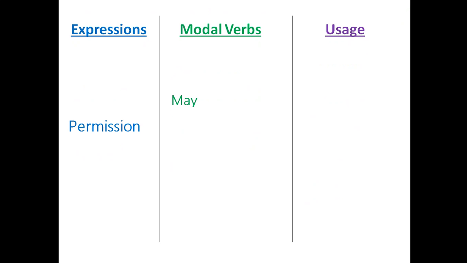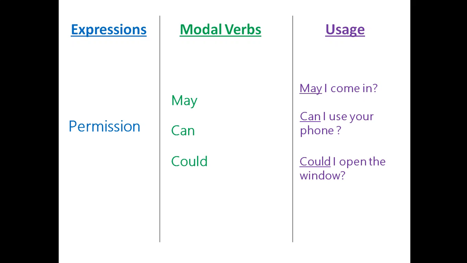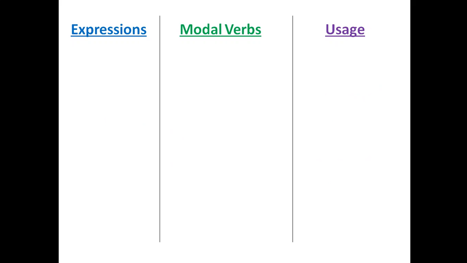Permission. May is the modal verb which expresses permission. May I come in? This sentence expresses the permission. Can. Can I use your phone? Could. Could I open the window? So all these three helping verbs may, can, could express permission.